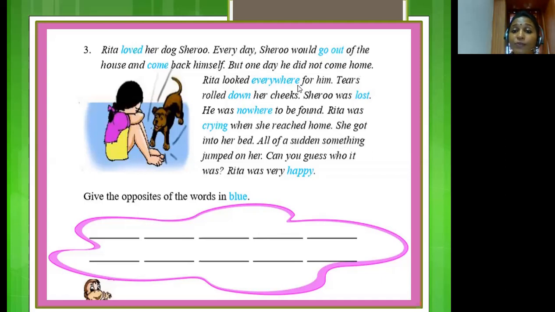Rita looked everywhere for him. Tears rolled down her cheeks. Sheru was lost.